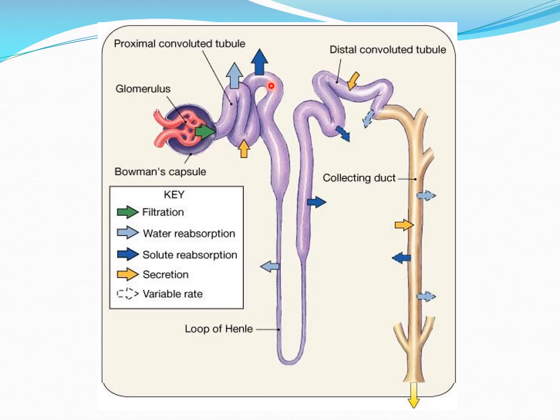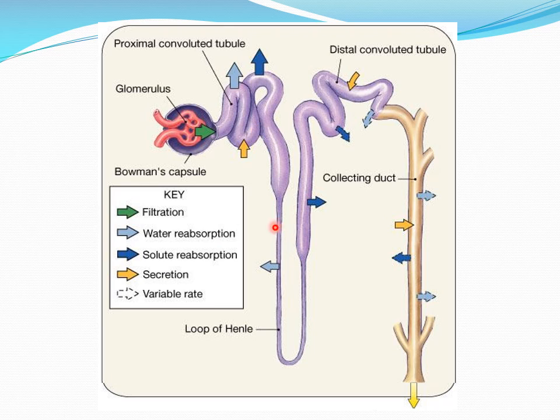You can see here the proximal tubule, where this light blue arrow shows water reabsorption and this dark blue arrow shows solute reabsorption. So water and solutes are both maximally reabsorbed from the proximal tubule. In addition to that, there is also secretion. This yellow arrow shows the secretion of certain substances in the proximal tubule.